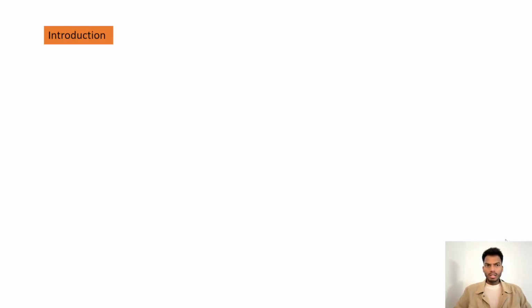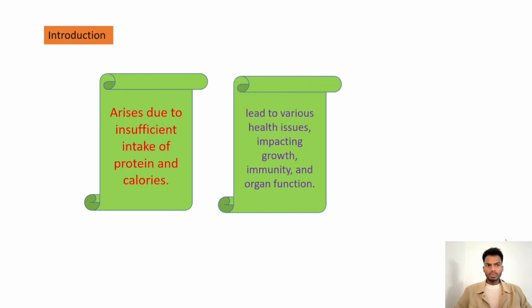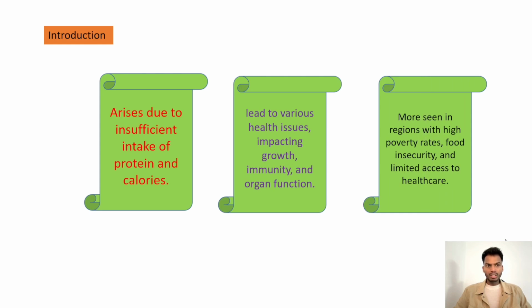Introduction. It arises due to insufficient intake of protein and calories, and leads to various health issues impacting growth, immunity, and organ function. Most of its impacts are seen in muscles, liver, skin, and hair, and it is most seen in regions with high poverty rates, food insecurity, and limited access to healthcare. Nigeria, Ethiopia, Bangladesh, and India have more protein energy malnutrition prevalence.